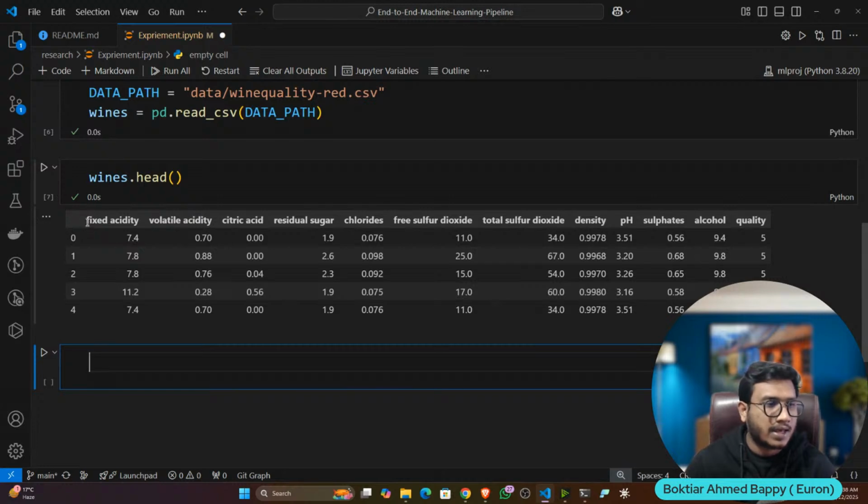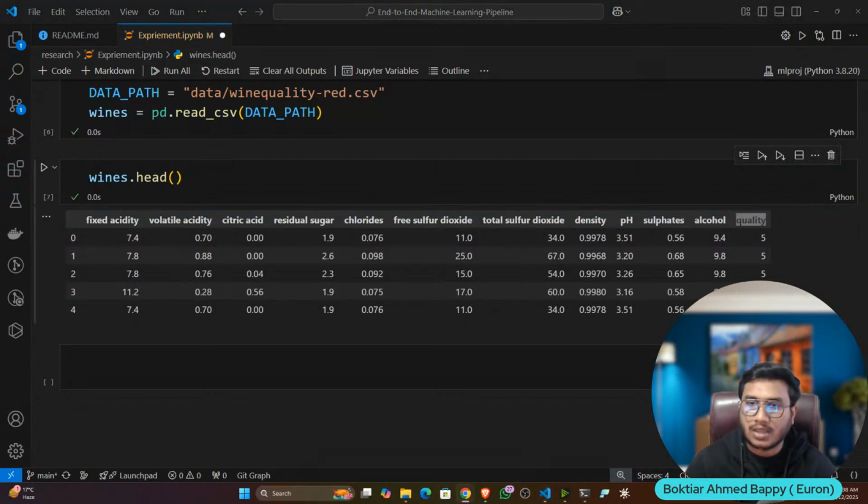We have features like fixed acidity, volatile acidity, citric acid, and so on. Based on that, we have to predict the quality of the wine. This is the problem statement. Again, I told you, my intention is not to show you how to create a good model, but I will show you how we can create an efficient pipeline.